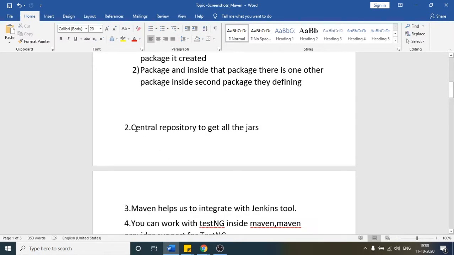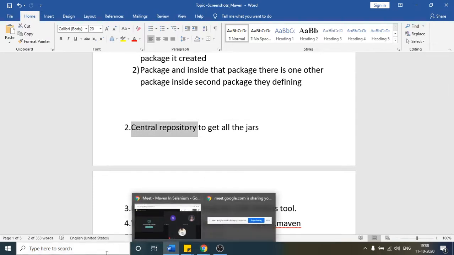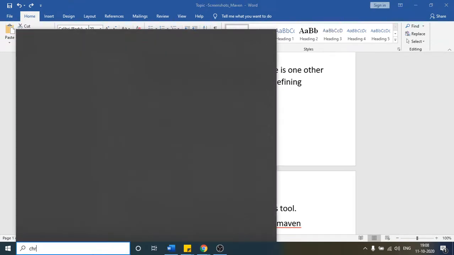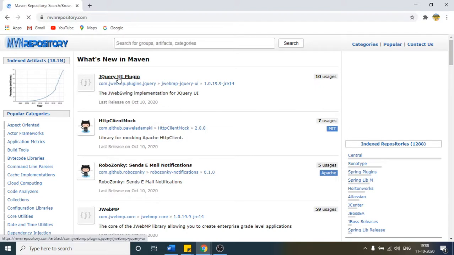Okay, so this is one of the most important central repositories to get all the jars. So what are those jars, and what is the central repository? Let me open one website. Open the Chrome browser again. There is one website which is called Maven Repository. You can treat this repository as a library, right?